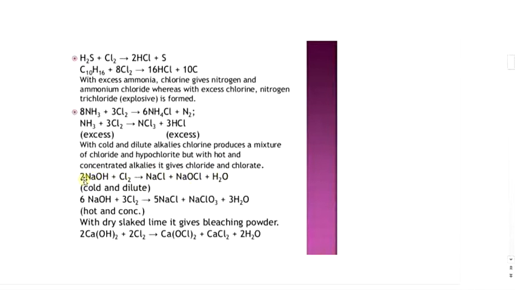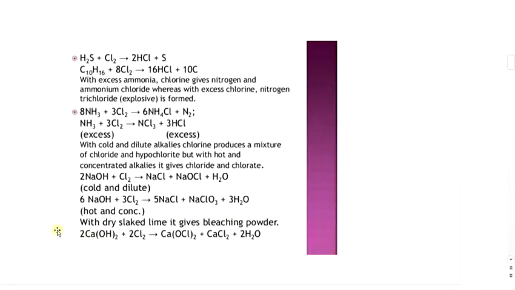For example, when 2 moles of sodium hydroxide, cold and dilute, reacts with chlorine, it gives NaCl plus NaOCl, sodium hypochlorite, and water. When hot and concentrated sodium hydroxide reacts with chlorine, there is formation of 5 moles of sodium chloride and 1 mole of NaClO3, that means sodium chlorate, plus 3 moles of water.